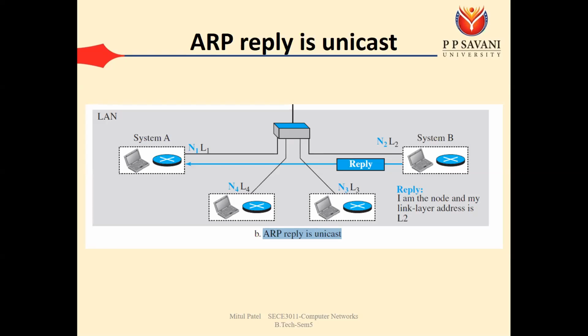Then we have seen the framing technique. In framing, we have fixed size framing and variable size framing. In fixed size framing, there is no need to define the boundary. In variable size framing, we need to define the boundary. For that, we require two approaches: one is the character oriented approach, and the second is the bit oriented approach. In the character oriented approach, we use a flag to mark the starting and ending of the frame.